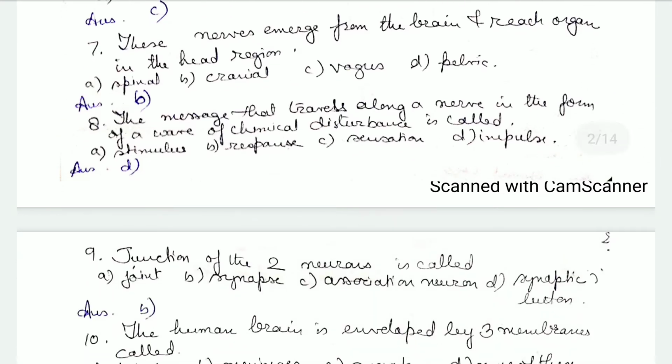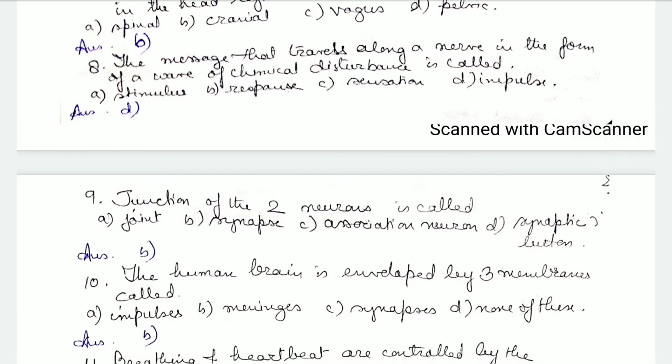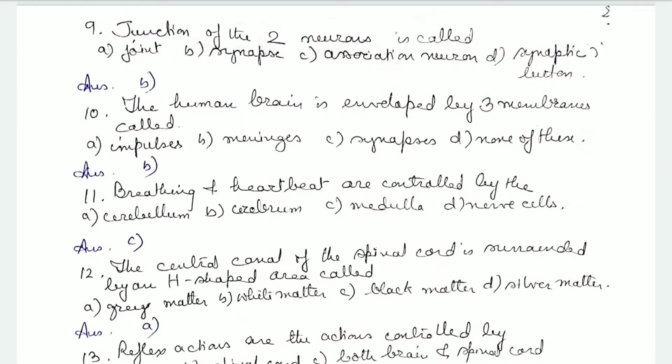These nerves emerge from the brain and reach organs in the head region. Which nerves emerge from the brain and reach organs in the head region? The options are spinal, cranial, vagus, and pelvic. It is the cranial nerves. Then the messages that travel along a nerve in the form of a wave of chemical disturbance is called stimulus, response, sensation, or impulse. It is called impulse. Junction of two neurons is called a joint, synapse, association neuron, or synaptic button. It is called synapse.